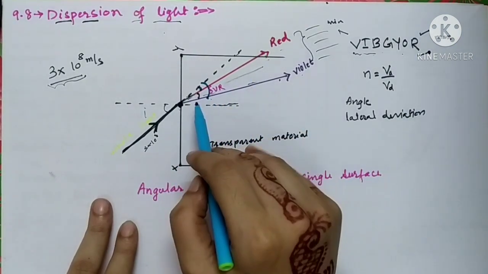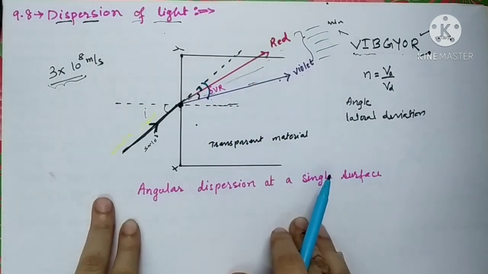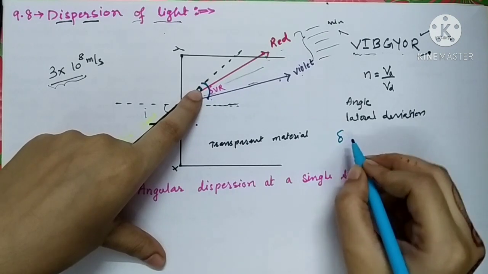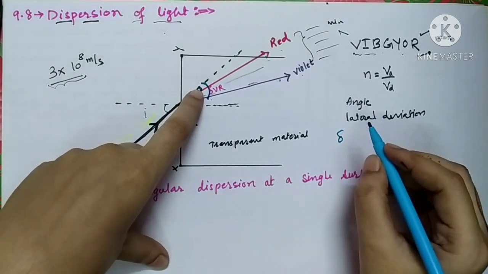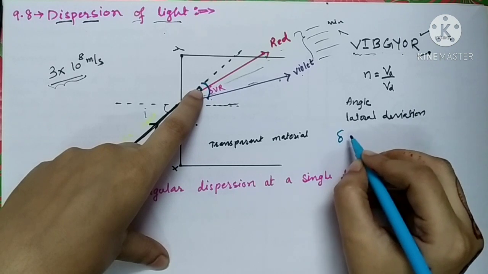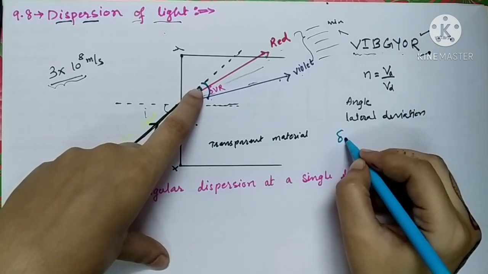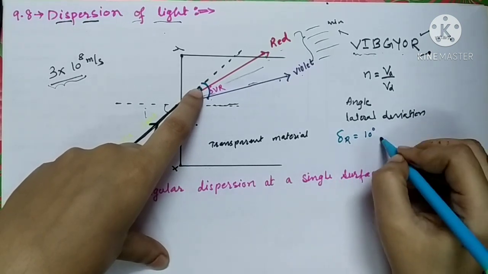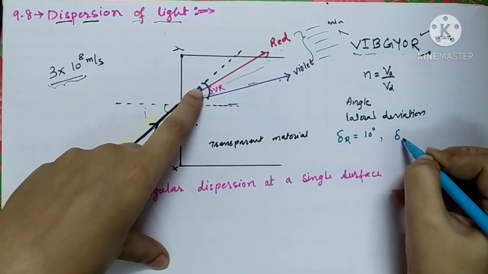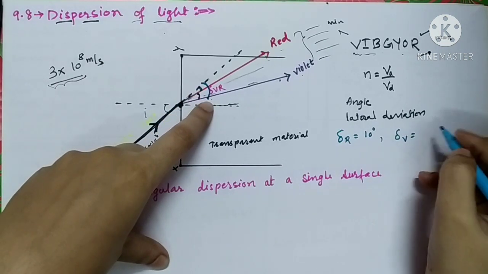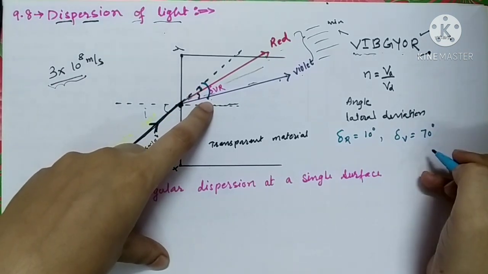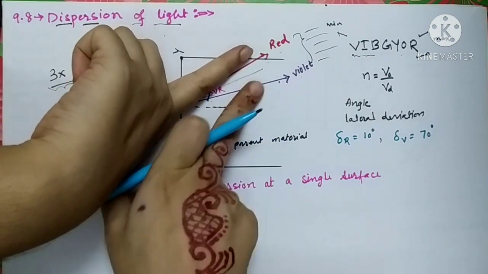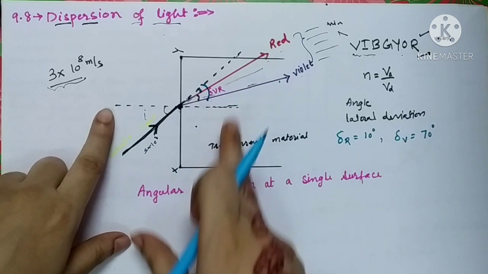So, for angular separation, suppose the angle of deviation for red color, as I told you that red color is going to suffer minimum deviation, is 10 degree. And suppose the angle of deviation for violet color over here is 70 degree. Then what is the angular separation between these two rays, violet and red?